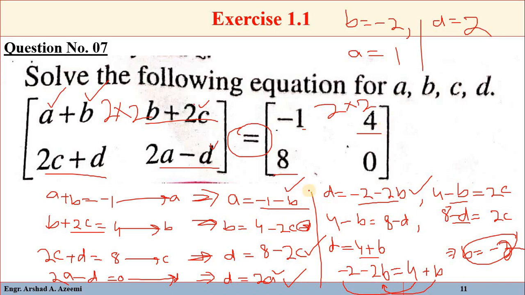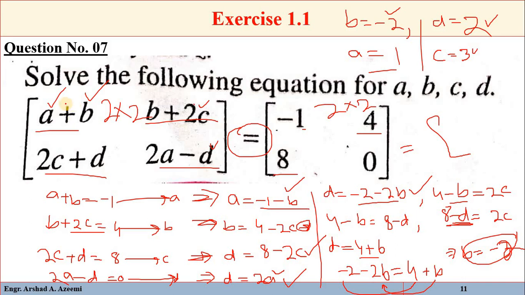Similarly, put the value of d, 2, here, so 8 minus 2 is 6, so 6 is equal to 2c. Divide both sides by 2, so we will get that c is equal to 3. So a is equal to 1, b is equal to minus 2, d is equal to 2, and c is equal to 3. Now if we put all of these values here, what will we get?